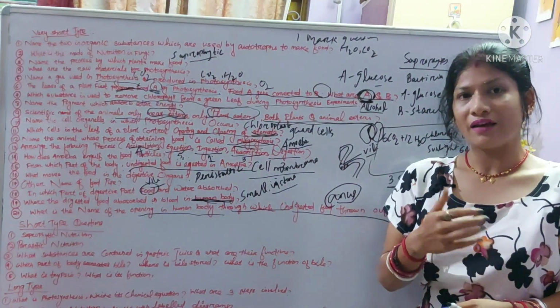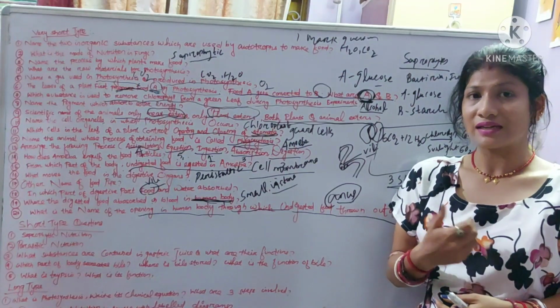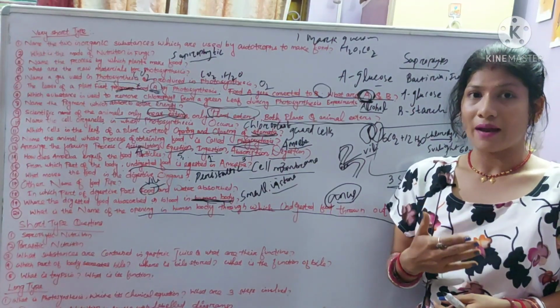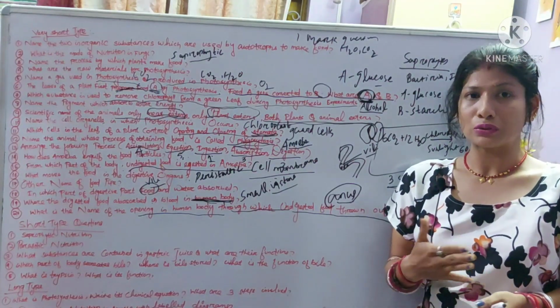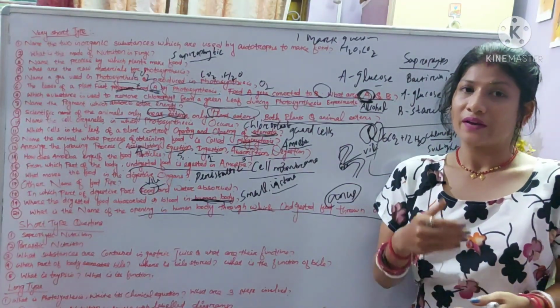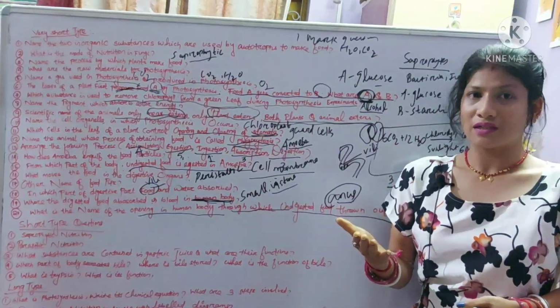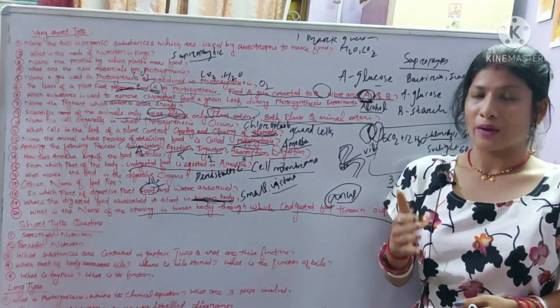First, in the mouth the salivary gland is associated, and the salivary gland secretes salivary juice or salivary amylase, which converts starch into sugar. And in the stomach the gastric gland is present. The gastric gland secretes gastric juice. The gastric juice contains three substances: hydrochloric acid, pepsin, and mucus.